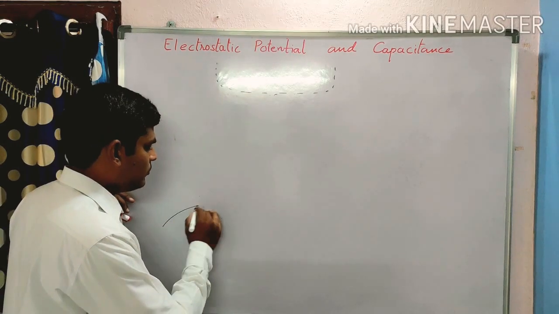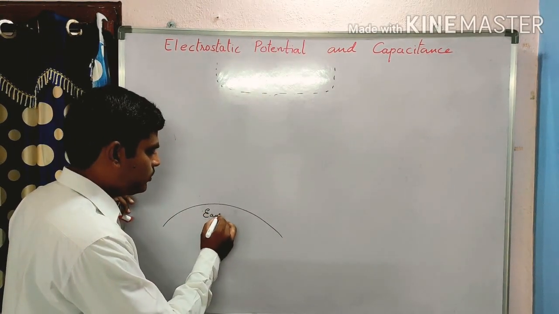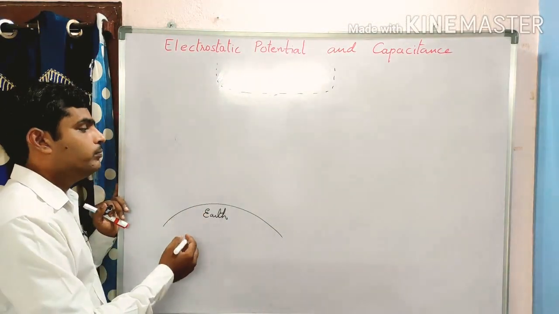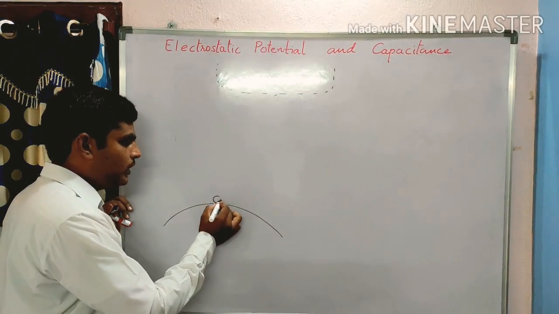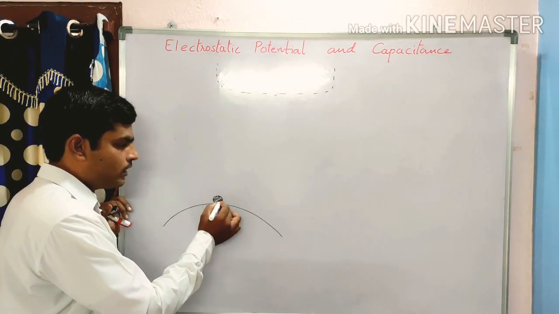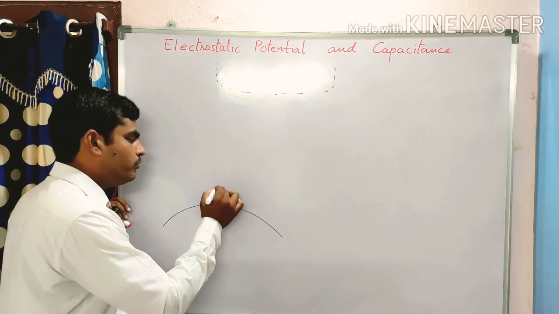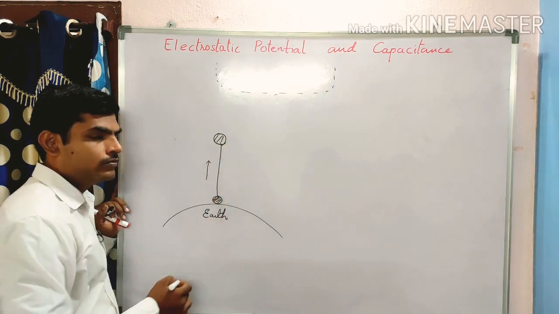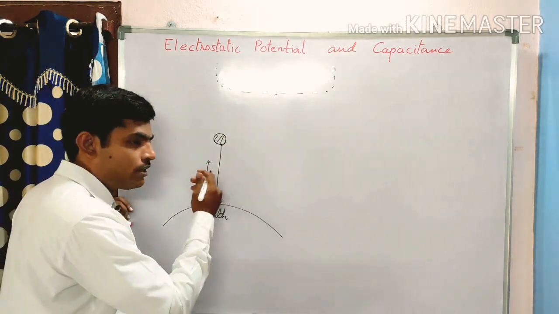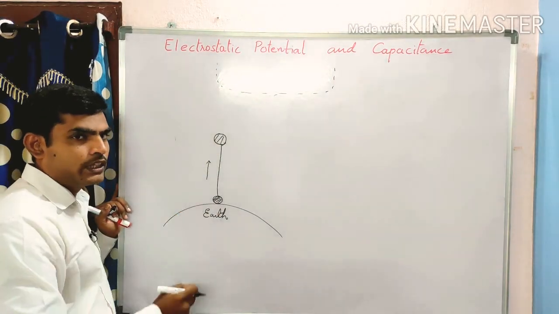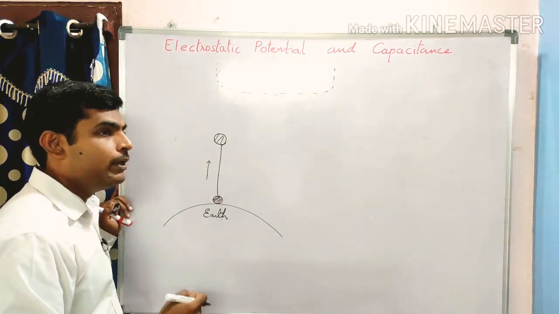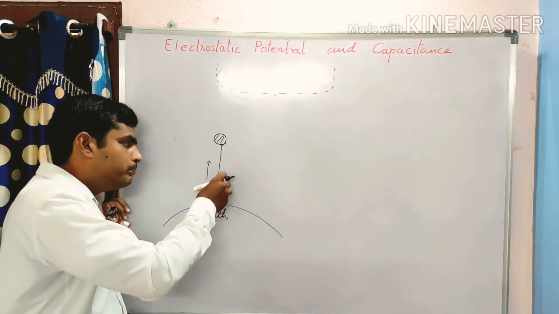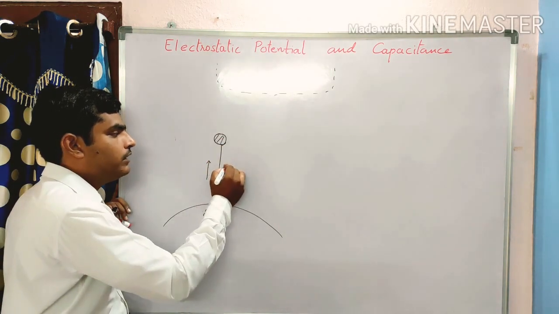Imagine this is the earth, and I am coming to the general gravitational potential, and here one object is there. I lift this object from one point to another point, from here to there. As it is a force of attraction, earth is trying to pull this object always. But what am I doing? I am applying some force on it and lifting this object from here to here, which is at a height h.